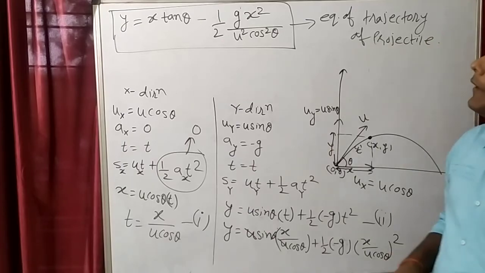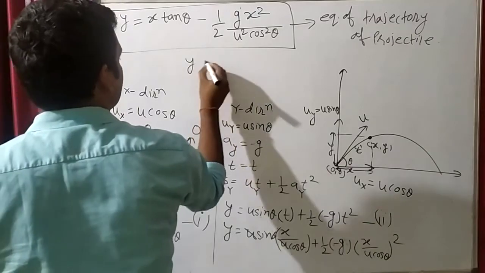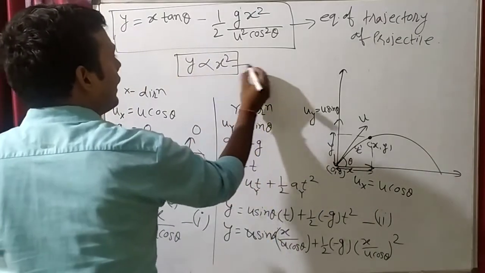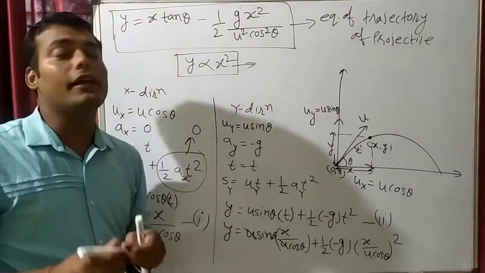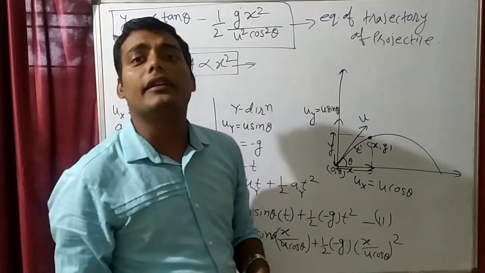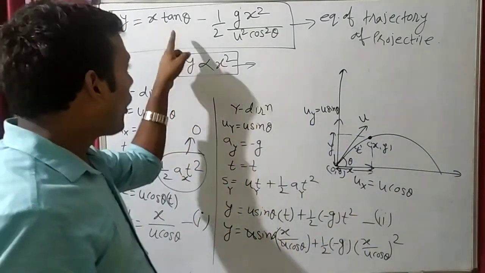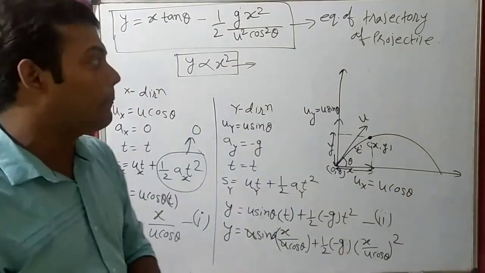Because here you can see that y is directly proportional to x square. There is a topic parabola in mathematics, where the teacher will tell you that this is a parabolic path. That's why from this equation we can say that projectile motion is a parabolic path.